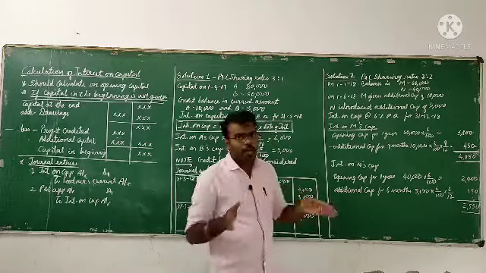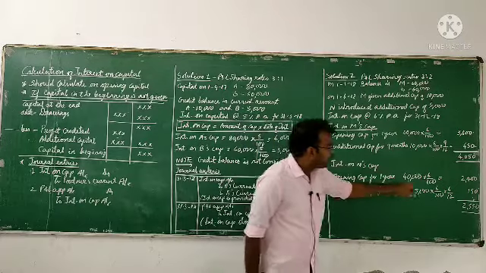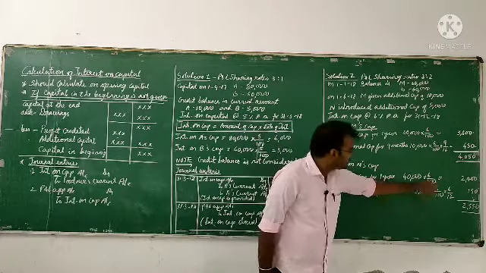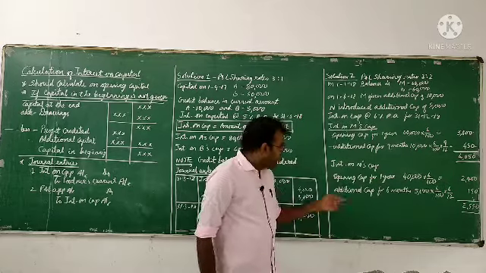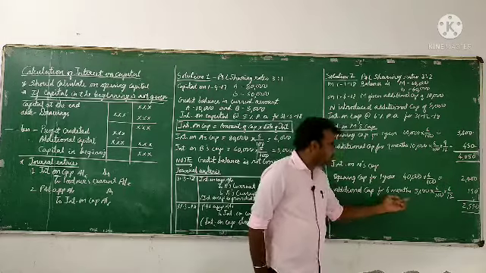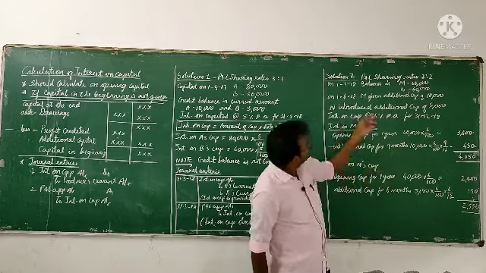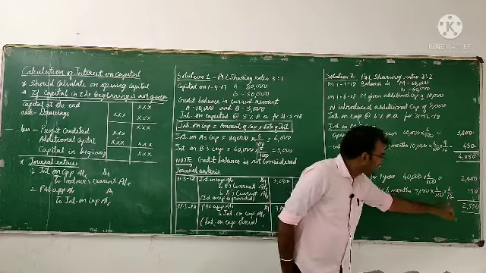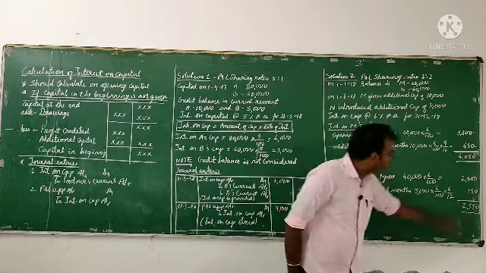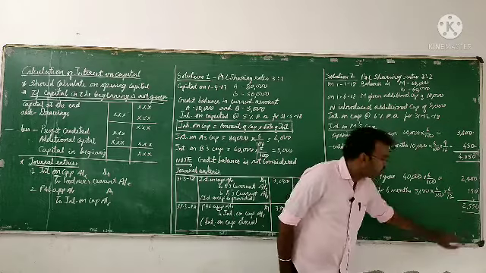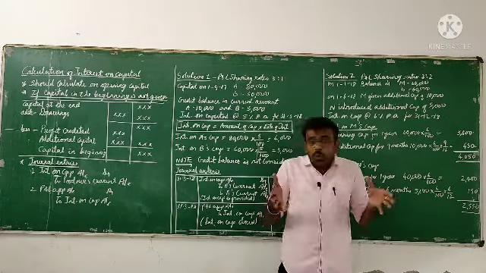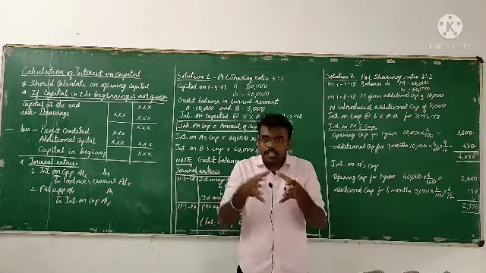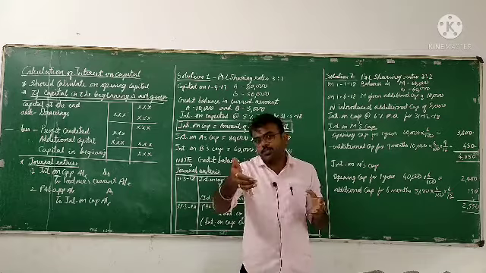Now similarly for N, opening capital 40,000 into 6 by 100, it will become 2,400. And additional capital for 6 months: how much was introduced? 5,000 into 6 by 100 into 6 by 12, it will be 150. So the total will be 2,550. So don't add the opening capital and additional capital and then take the interest.